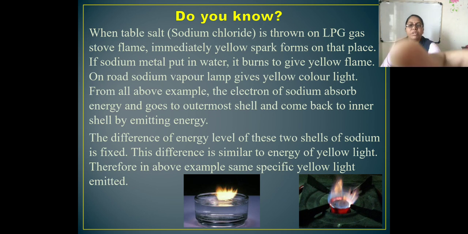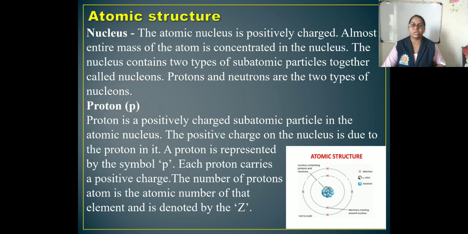Now the next part of the lesson is atomic structure. An atom is formed from the nucleus and the extranuclear part. These contain three types of subatomic particles. That means atoms are formed from two parts, the nucleus and the extranuclear part, and there are three subatomic particles. Let us see which they are.